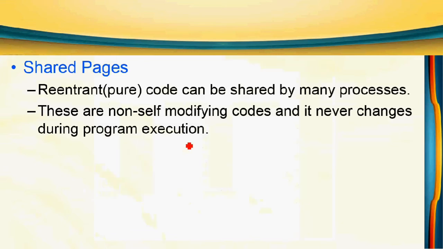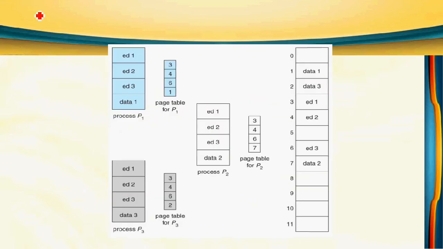And then, pages can be shared by many processes. If you see the example, you can understand. Here three processes are there: P1, P2, P3. Each has three editing pages, ED1, ED2, ED3. All three processes use the first three pages in common, so they can be loaded in a single location. ED1 is stored in frame number 3, so in each page table the entry is frame number 3.